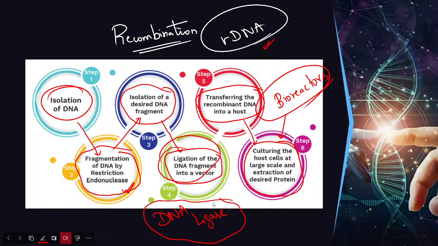So these are the basic steps. After extraction of the desired protein, we will purify, package, and send it later. These are the basic steps involved in producing the desired product from the gene of interest using biotechnology. I hope this entire step was clear and beneficial to you.